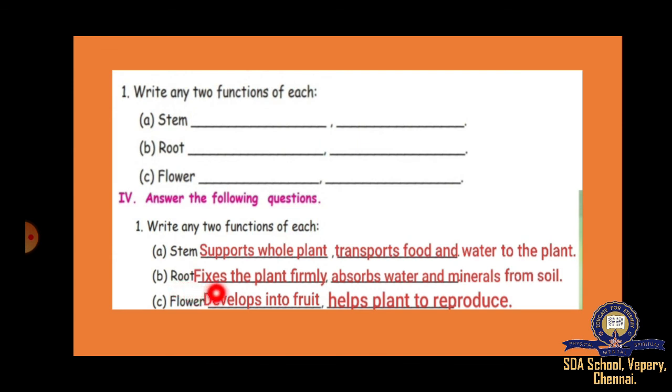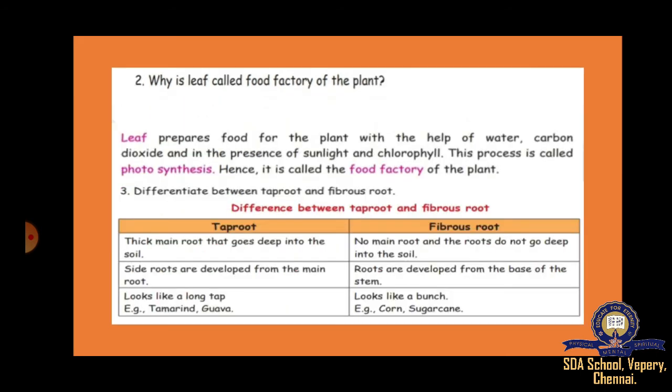Flower develops into fruit, helps plants to reproduce. Okay, next. Why is leaf called food factory of the plant? Leaf prepares food for the plant with the help of water, carbon dioxide, and in the presence of sunlight and chlorophyll. This process is called photosynthesis. Hence, leaf is called the food factory of the plant.